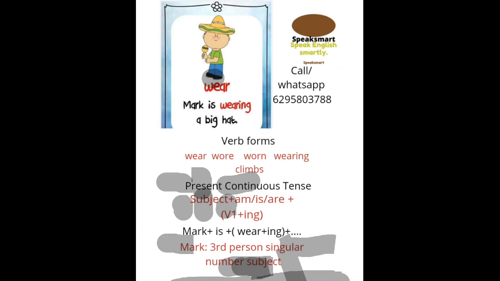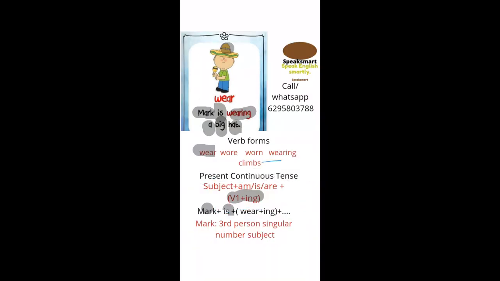Before we go to the next portion, we must say that we are discussing all about the present continuous tense.